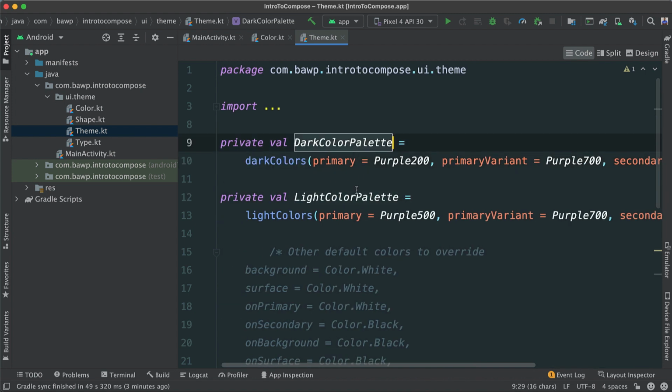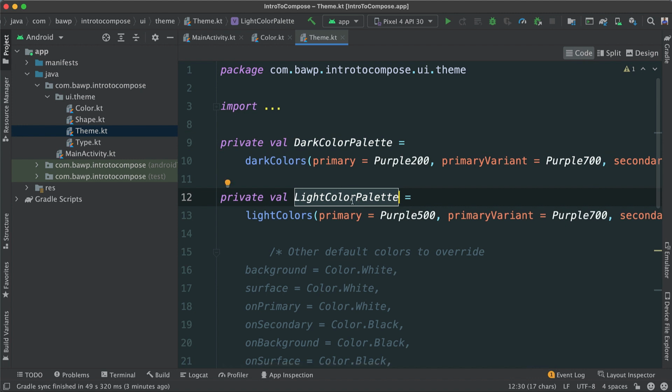Now, this dark and light color palette are used for different UI modes. We have dark mode and we have light mode. So nowadays, devices can be on dark mode or light mode. So right off the bat, our project gives that flexibility of dark and light mode, and the colors that will be shown in one of those modes.